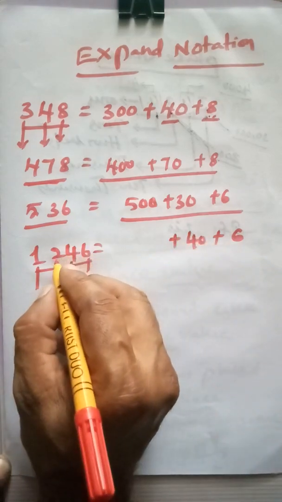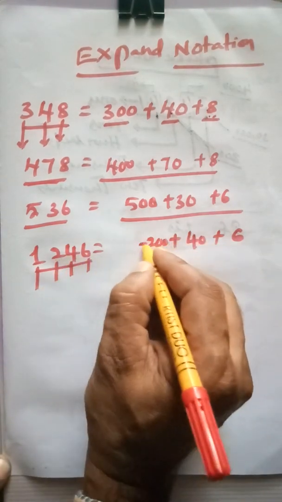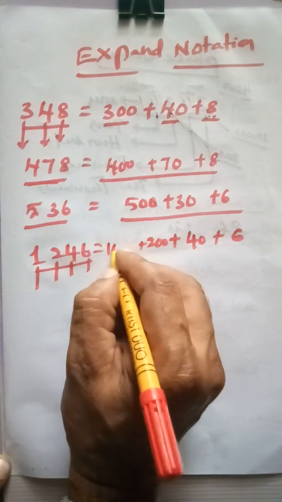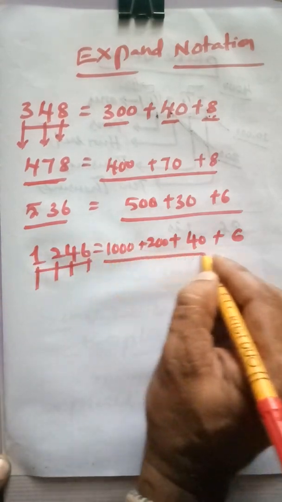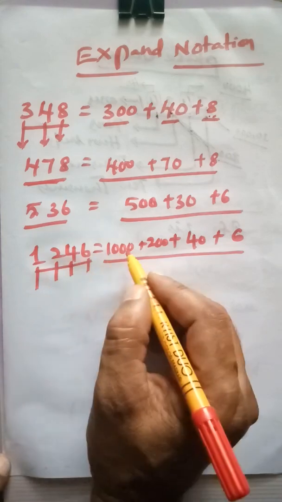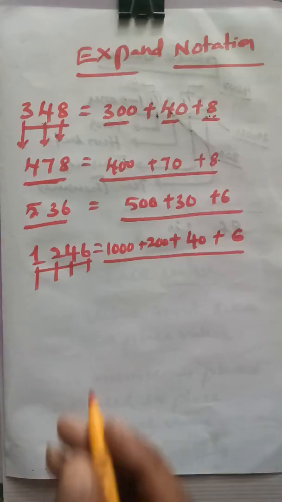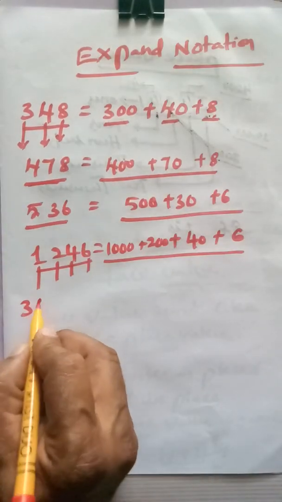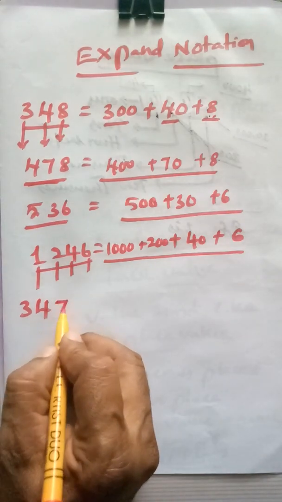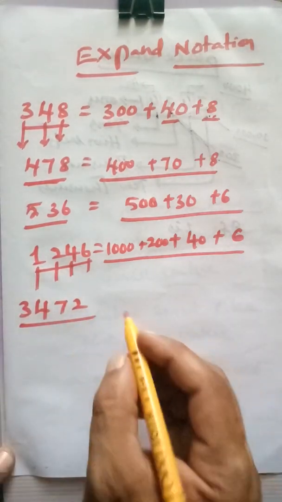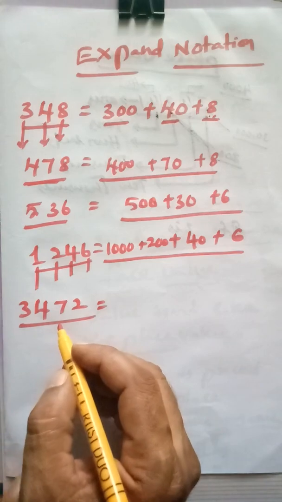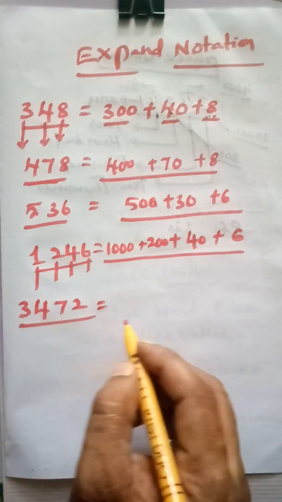This one, the place value of this 2 is 200. The place value of this 1 is, very good, that is placed in thousands place. That's why the place value of this 1 is 1000. 3472. So it is easy to write the expand notation.